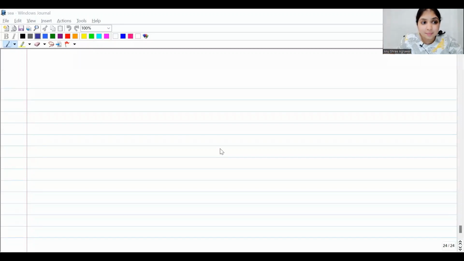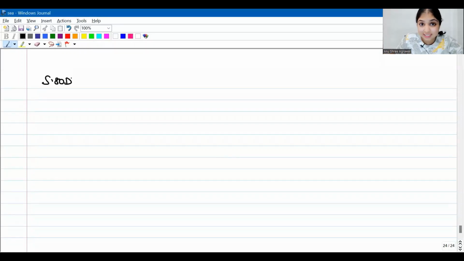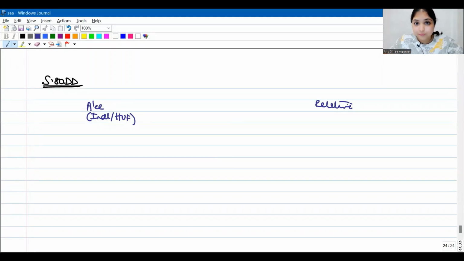Taking you to the next amendment now in section 80DD. Before we go to the amendment, let us understand the existing section first. Okay, here I have an assessee. This assessee may either be an individual or a HUF. Okay, this assessee has a relative who may either be the spouse of the assessee or may be the assessee's brother, sister, parents, or children. This relative is dependent on the assessee and this relative is disabled.